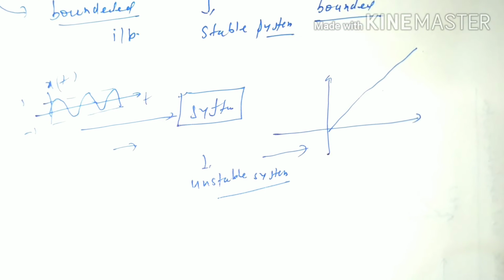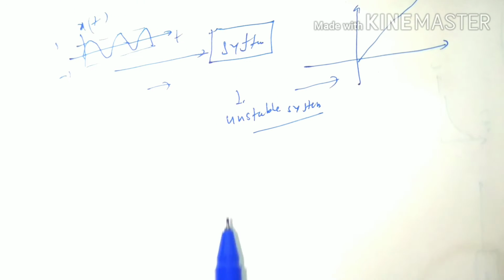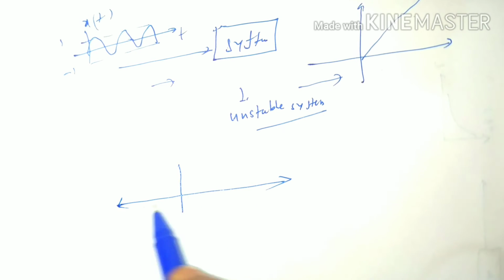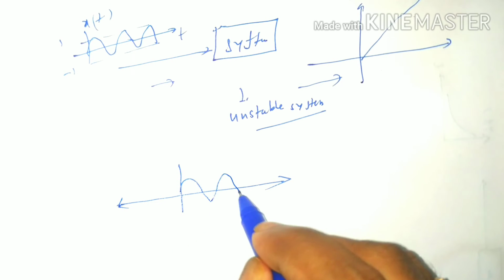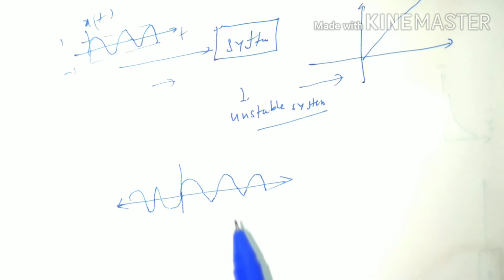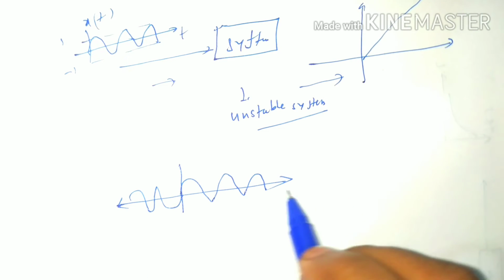We can see some other oscillatory signals like this. If a signal is like this sinusoidal signal, we have to comment on whether it is bounded or unbounded.